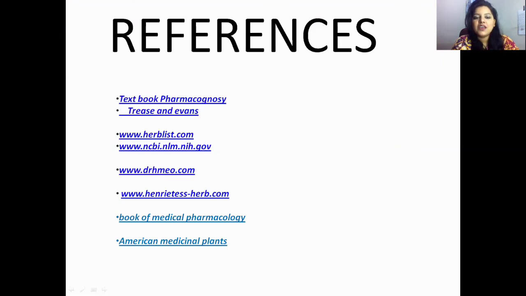This plant's information is taken from these books: American Medicinal Plants, Book of Medical Pharmacology, and others.